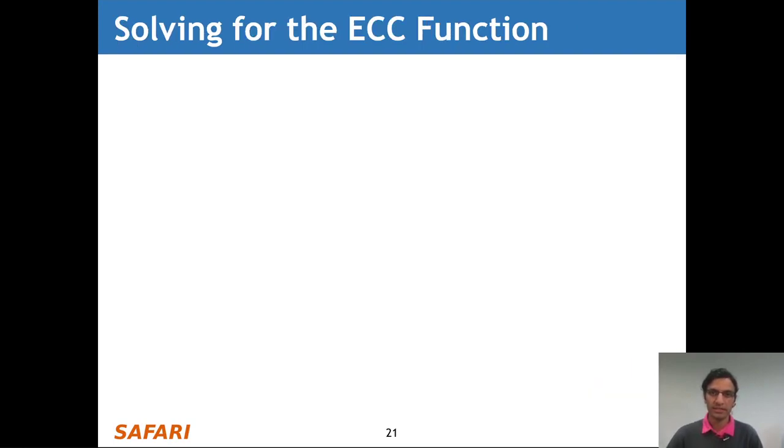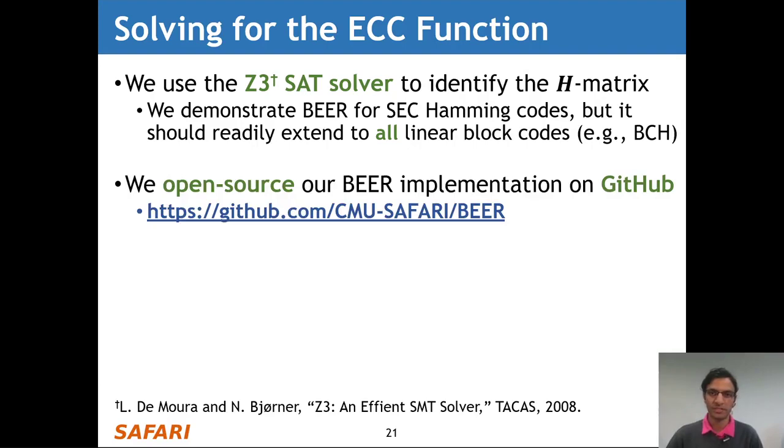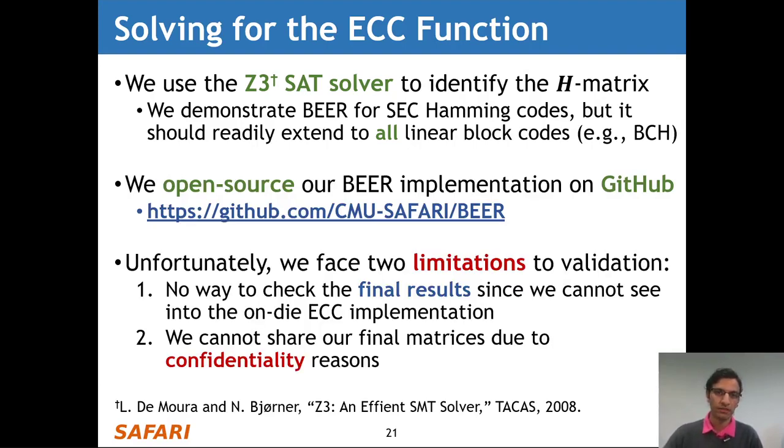So the next step is to identify the specific H matrix that each chip uses, and we do so using the Z3 SAT solver. Although in our work we demonstrate and evaluate BEER for single error correcting Hamming codes, BEER readily applies to all linear block codes, including, for example, BCH codes and Reed-Solomon codes. We open source our BEER implementation for any end user to make use of on GitHub at this link.